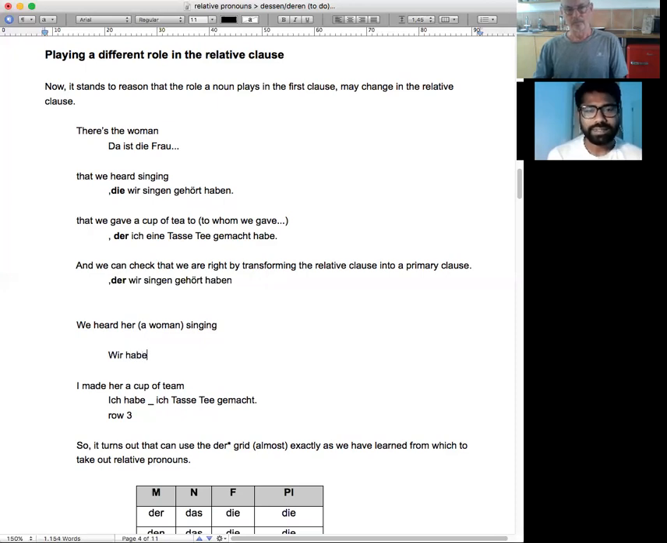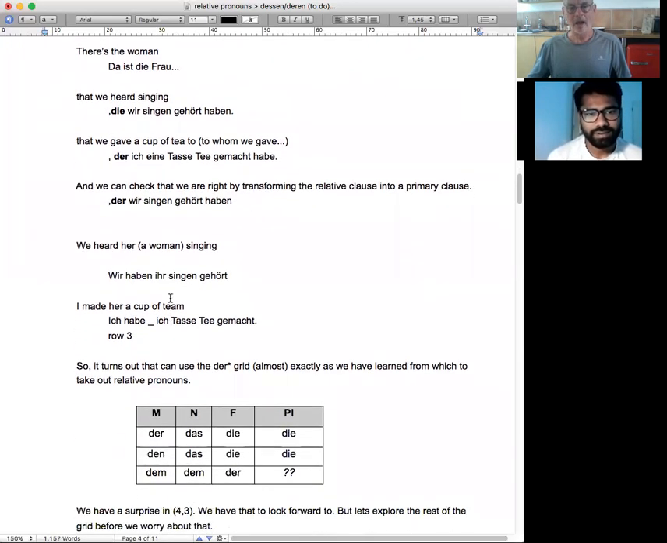Wir haben sie. Row 3. Ihr. Not ihre, that's a possessive. Ihr, I-H-R. Yeah, that's what I meant. Ihr singen gehört. I made her a cup of tea. Ich habe ihr. Yeah, that doesn't belong there. Well, we don't need that. Ich habe ihr.